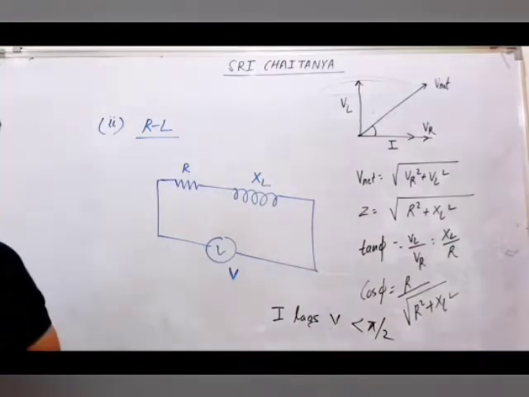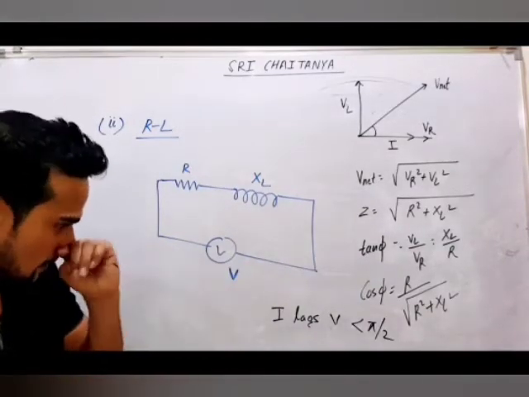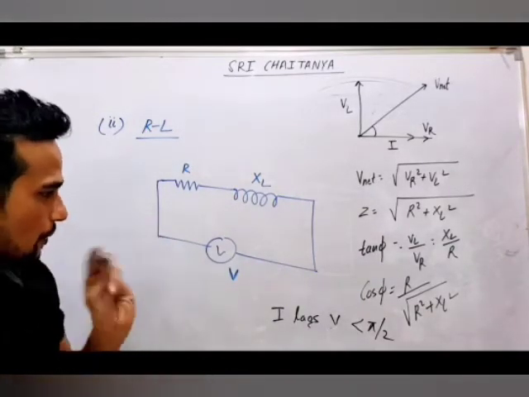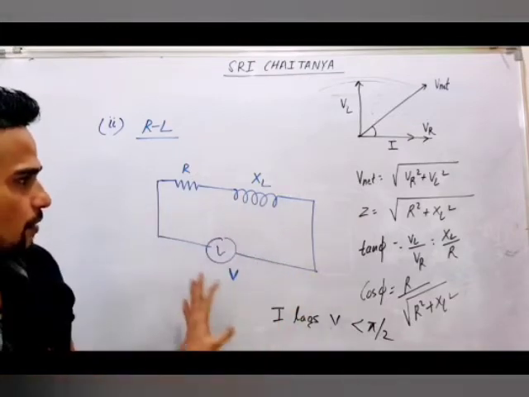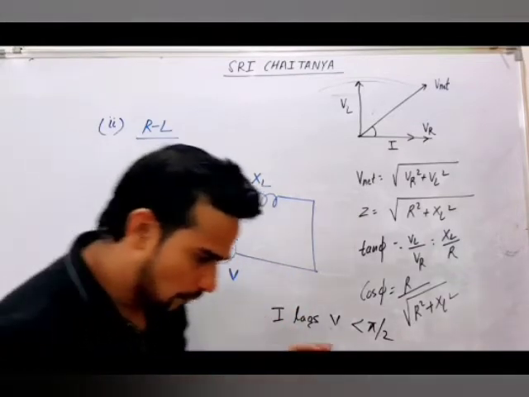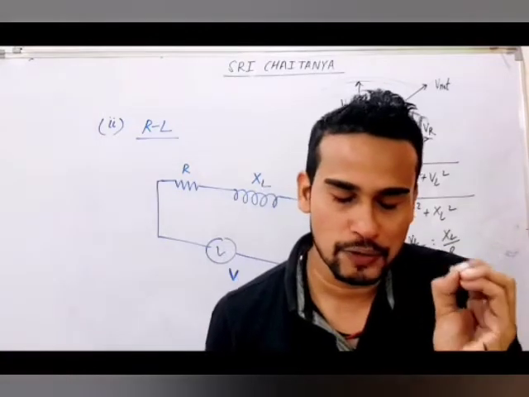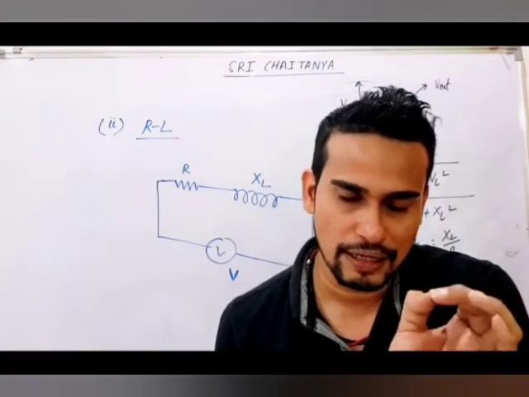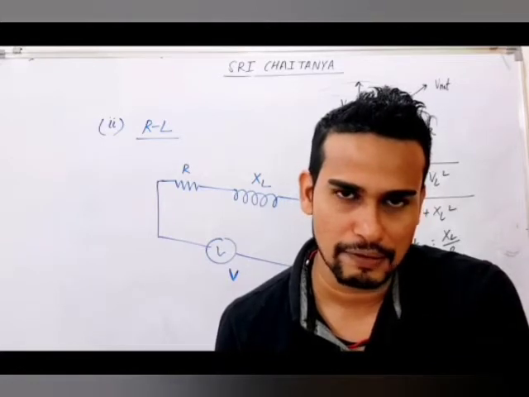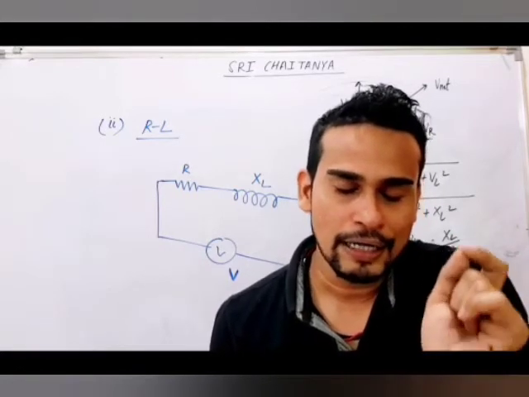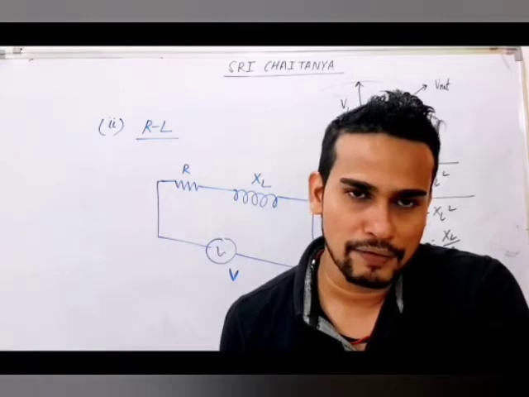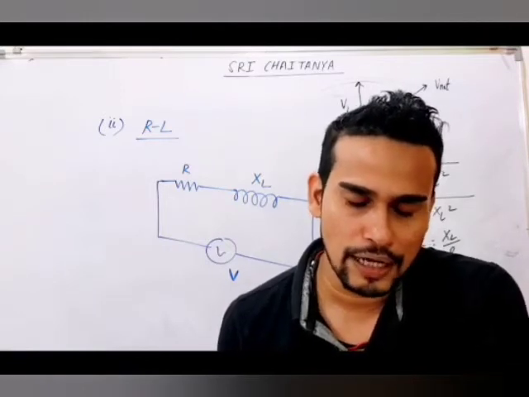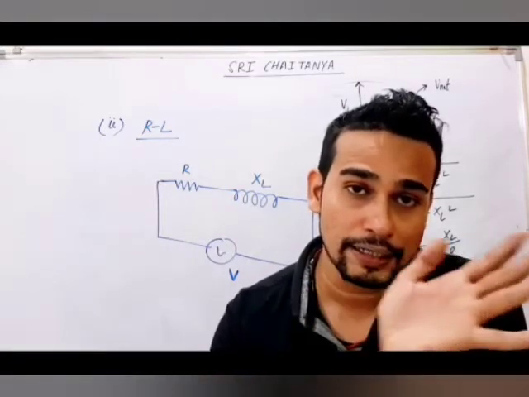Now the same type of question will be asked that we got here. We'll study one question later on. So this is how we can talk about this situation. So what are the points you have to keep in your mind? Again, value of Z will be under root of R square plus XL square. If XL is not given, they will give you omega and L, so XL will be equal to omega L. Now again, don't think V will be equal to VR plus VL. No, V will be equal to under root of VR square plus VL square, because both are at 90 degrees.